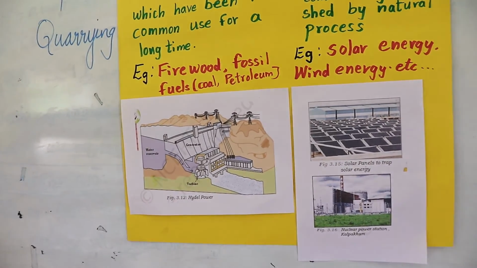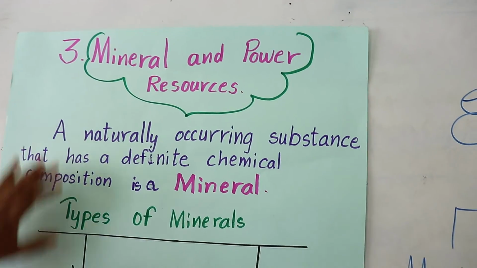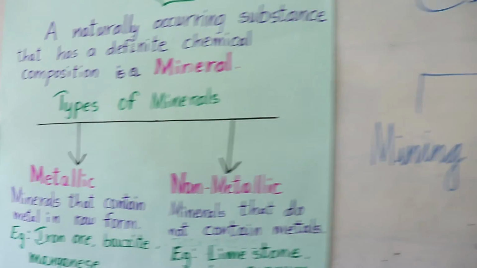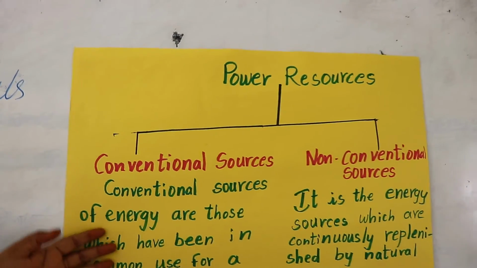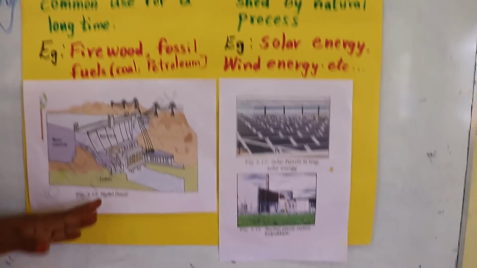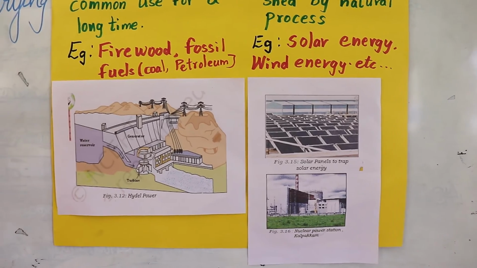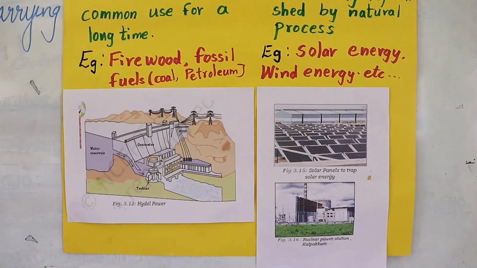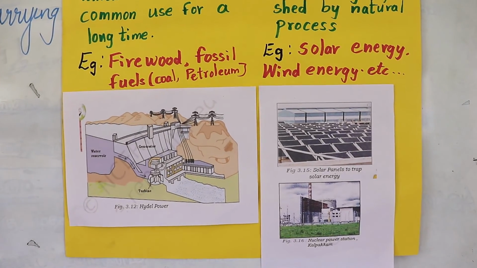Now let me summarize the lesson. Our chapter is Mineral and Power Resources. We have seen what a mineral is, the types of minerals and uses of minerals, and how we extract minerals from under the earth. Then we saw what power resources are, the types of power resources, and how they are converted, like tidal power, solar panels, and nuclear power. And we have also learned how to conserve the resources.